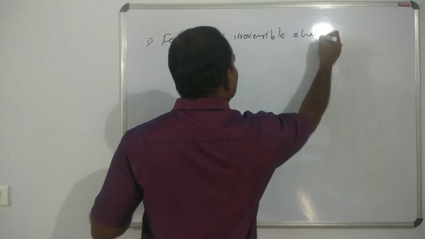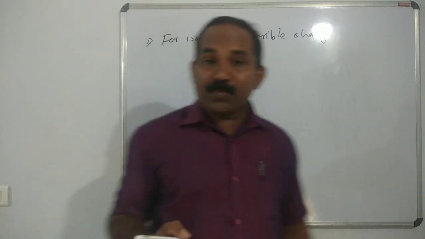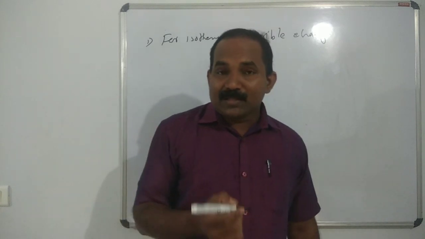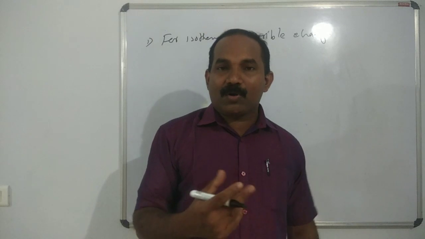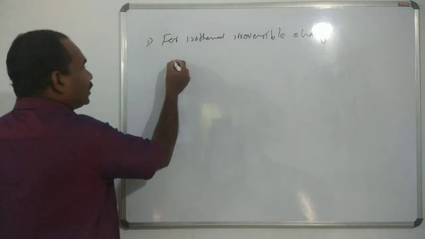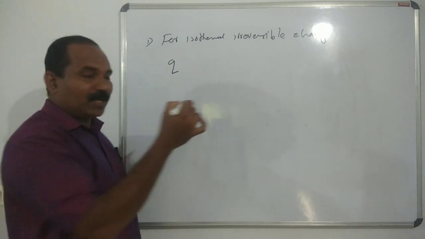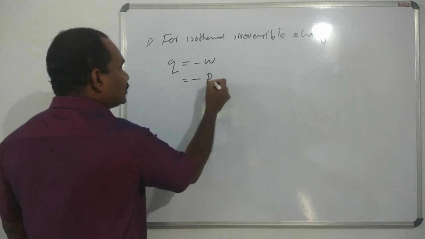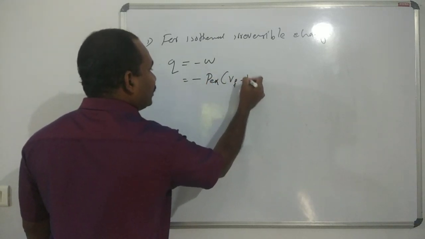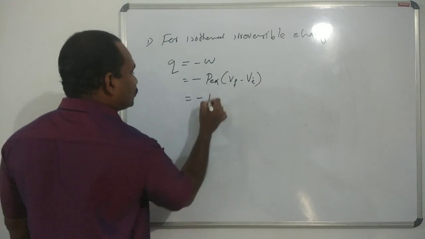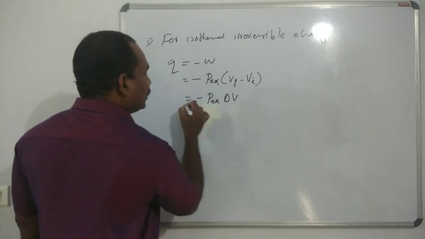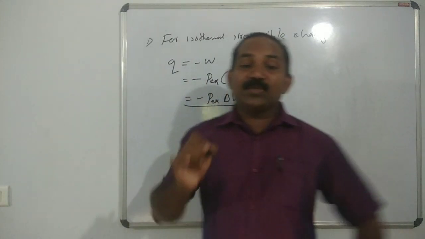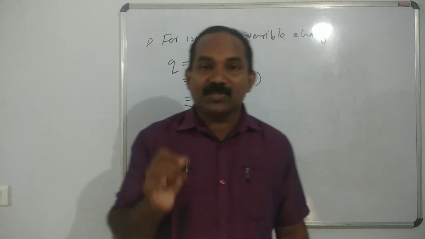Reversible change. What is reversible change? We know different processes: reversible process, irreversible process, cyclic process, etc. The process that takes place rapidly is called irreversible change. So here, for an isothermal process, delta U is equal to 0. So Q is equal to minus W, that is minus P external (V final minus V initial). Also we have to write that as P external delta V. So this is the equation for isothermal irreversible change.